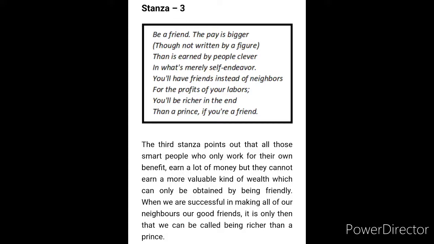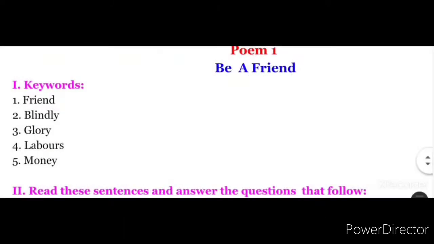Let's move on to the question answer area. So children, let's start from the first Roman. First Roman is your keywords. Look at the first keyword, friend, F-R-I-E-N-D, friend. Second one is blindly, B-L-I-N-D-L-Y, blindly. The third one is glory, G-L-O-R-Y, glory. The fourth one is labors, L-A-B-O-U-R-S, labors. Fifth one is money, M-O-N-E-Y, money. So that's all from the keywords, first Roman, children. I'll repeat again.